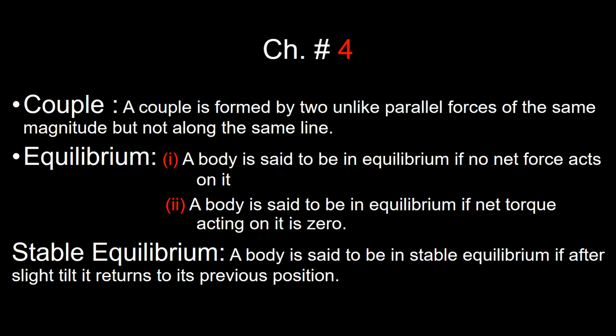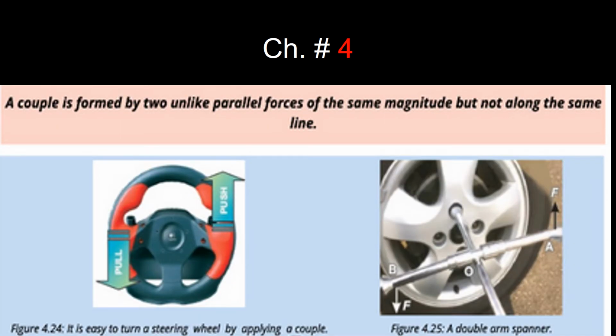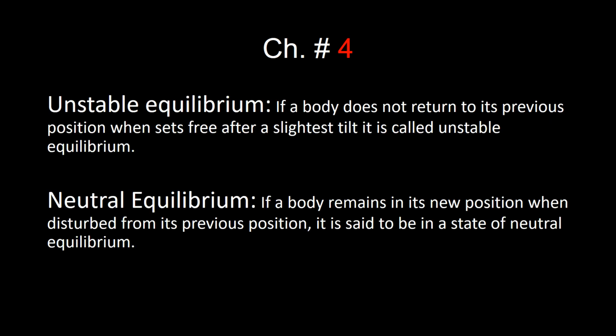A couple is formed by two unlike parallel forces of the same magnitude but not along the same line. The two diagrams show the effect of the couple producing torque. We can see that both forces are equal and opposite, meaning the net force is zero, but there is a turning effect due to the two opposite forces acting on two different points of the object.